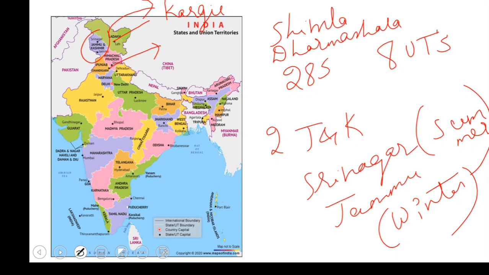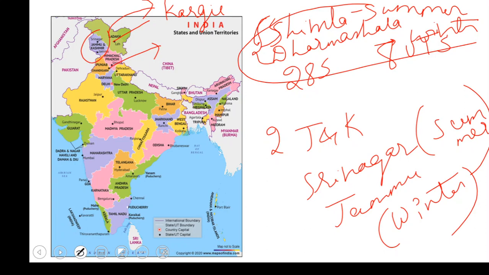I advise you all to please make a note of all these things. If possible, I'll provide this PPT in PDF format, but it might take some time. So for the time being, make a note of at least the important things, like the capitals. These were recently updated, so they are not reflected in the map. S for summer, so Shimla is the summer capital and Dharamshala is the winter capital.